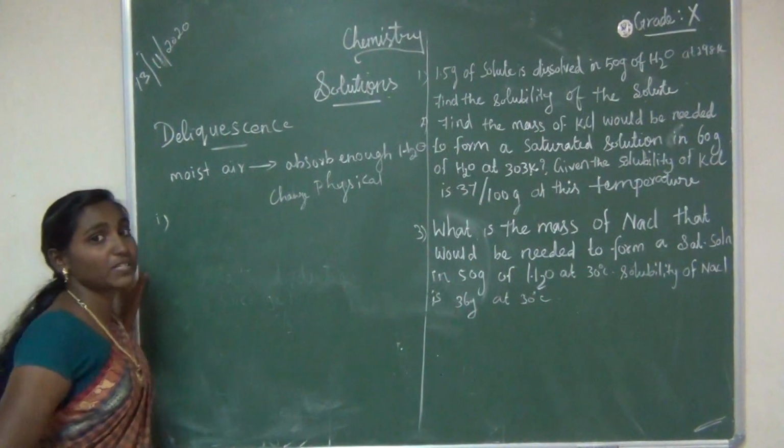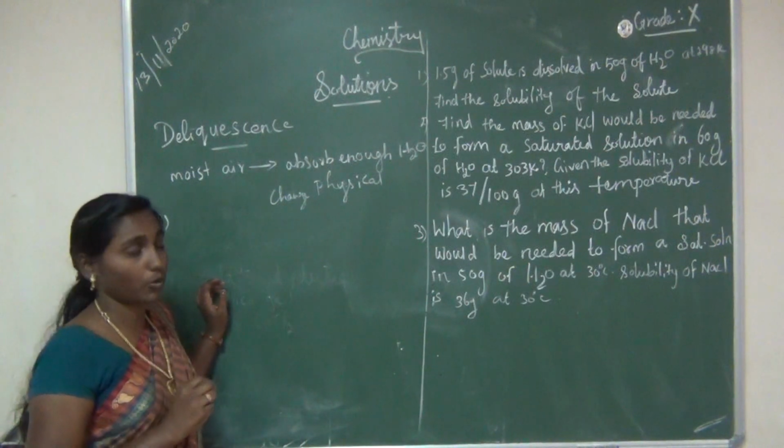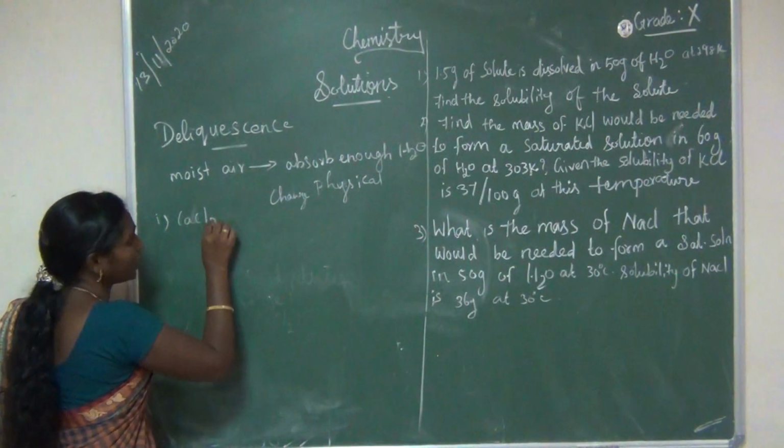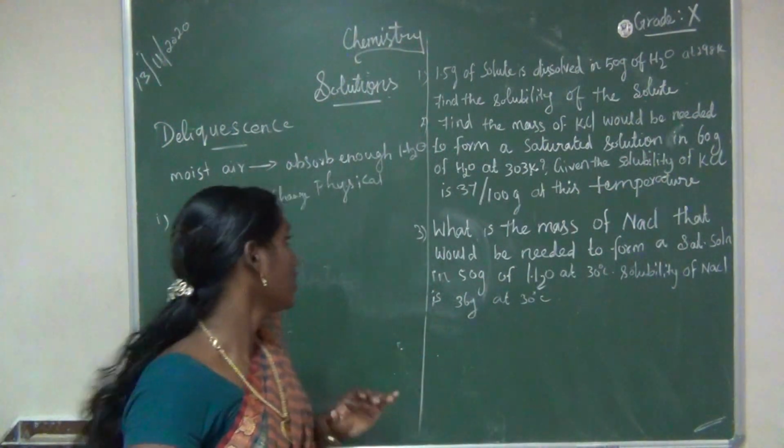In hygroscopic substances, the last example we studied was anhydrous calcium chloride. Here it is only calcium chloride, not anhydrous, that means not in powder form, so it absorbs some water.